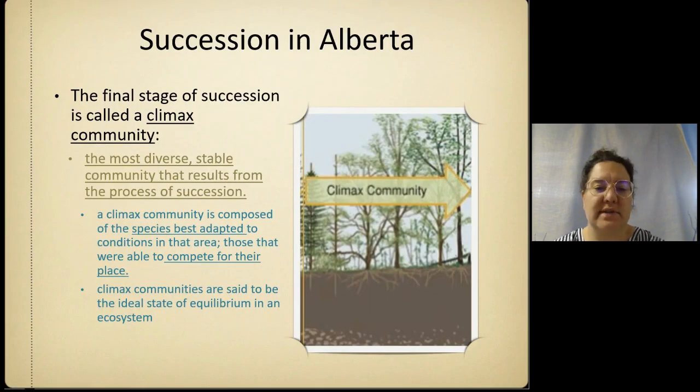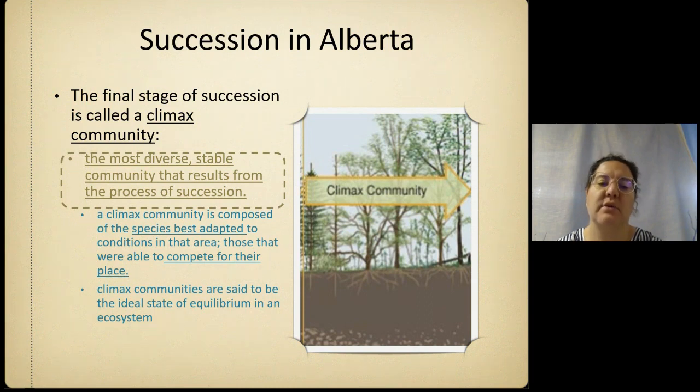Now, the final stage of succession is known as the climax community, and this is when the community is at its most stable and it has resulted from the process of succession. So, a climax community is composed of species best adapted to the conditions in that area, and they're able to compete for their place in that ecosystem. So, climax communities are an ideal state of equilibrium in an ecosystem because we don't see a lot of change. However, climax communities don't often have the greatest biodiversity in an ecosystem.